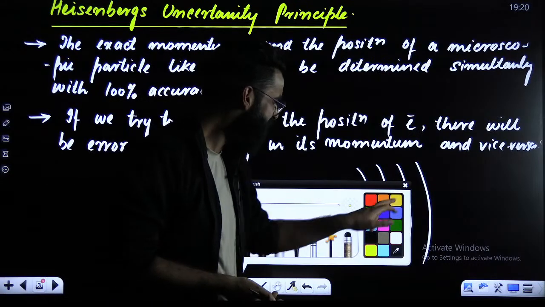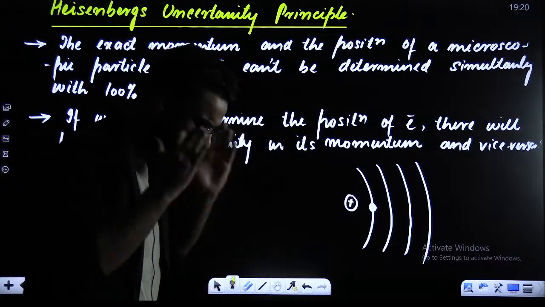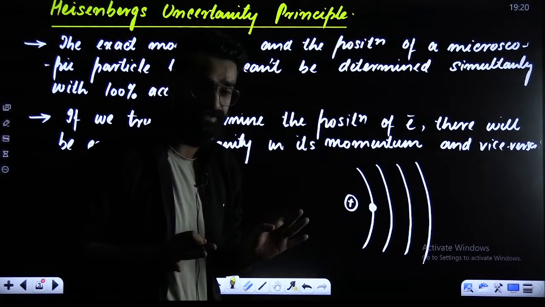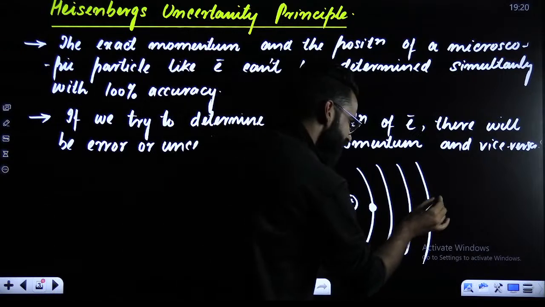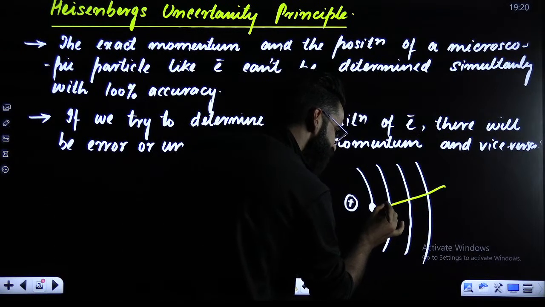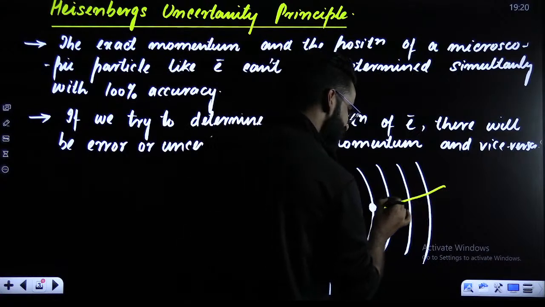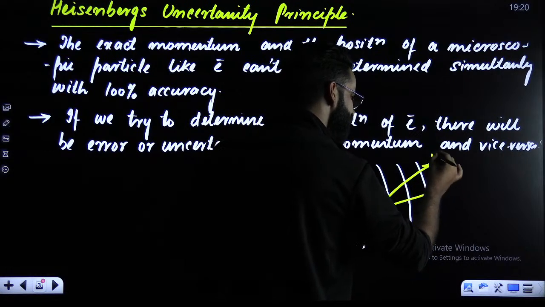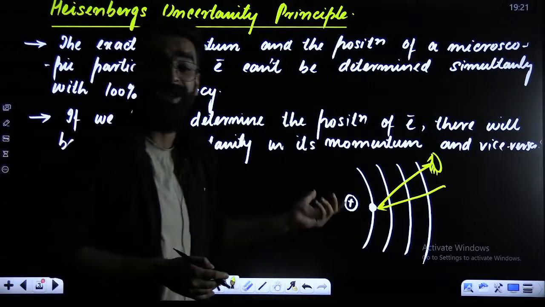If I want to see this electron, the first thing that comes into my mind is the reflection of light. I'll put light on this electron, and once the light strikes the electron, it will get reflected back. And this reflected light I can see over here. That's how I can see and locate the electron.